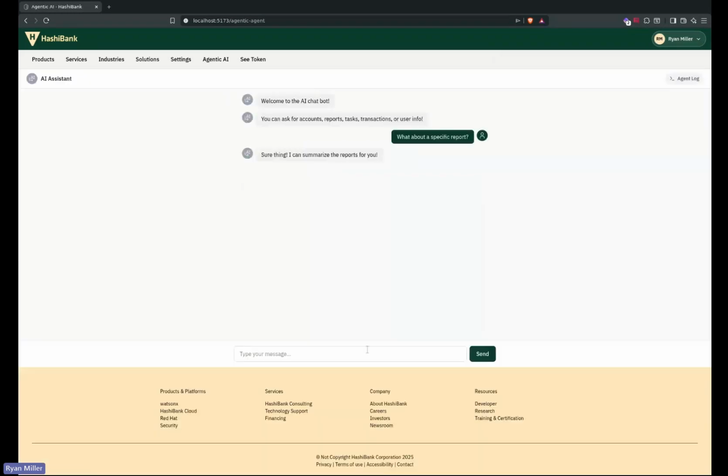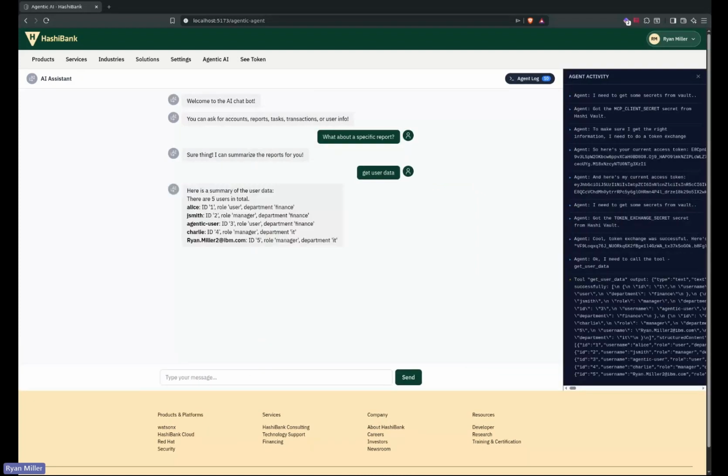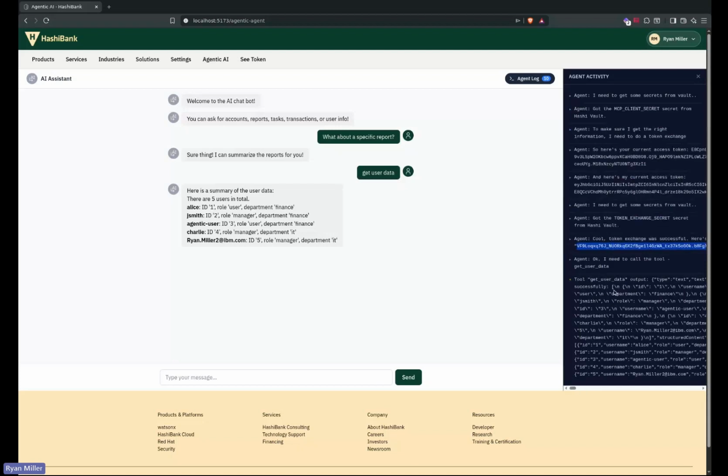So what we're going to do is hop over to the agentic agent and do something simple. So get user data. The first thing that it's going to do, and we'll see here in the agent log, is all kinds of things. So it needs to authenticate to HashiVault, needs to authenticate to Verify, it needs to have access in both places. It needs to be able to access the specific dynamic secrets in HashiVault to check those out and use them to do all kinds of things like get its own access token, to actually exchange its token for a new one, which is what we're seeing it do here. And that is our delegated access token. That is what is saying that agent can specifically act on my behalf to go and do something.